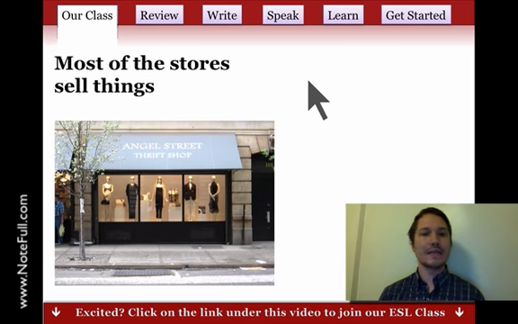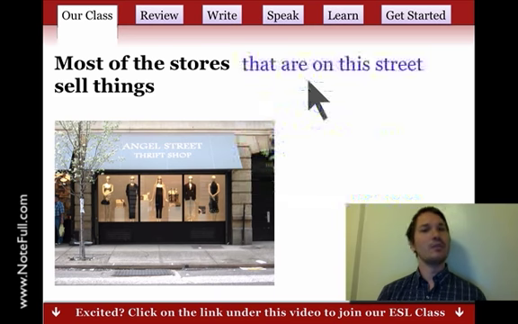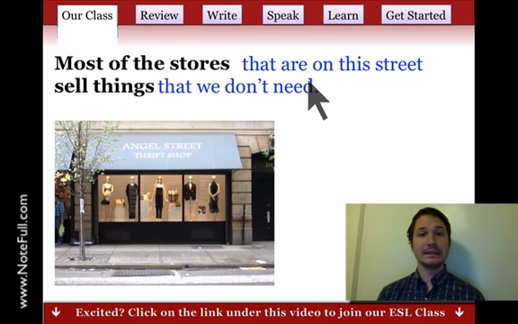Most of the stores sell things. Now in this case, most of which stores sell things? I think all stores sell things, but we want to make a more specific point here. So let's say most of the stores that are on this street sell things that we don't need. Now in this case, we're talking about two specific things. The stores that are on this street, that group, and things that we don't need. That's a group of things.